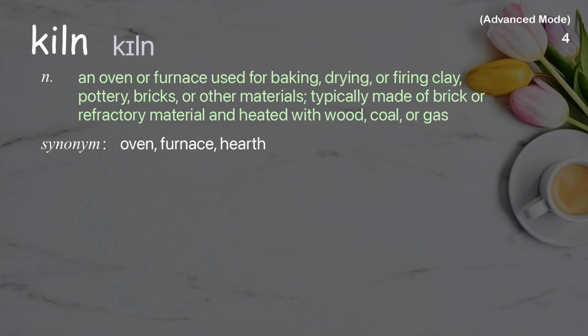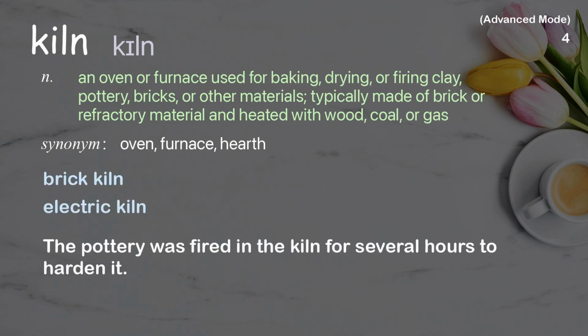Kiln. An oven or furnace used for baking, drying, or firing clay, pottery, bricks, or other materials, typically made of brick or refractory material and heated with wood, coal, or gas. Examples: Brick kiln. Electric kiln. The pottery was fired in the kiln for several hours to harden it.